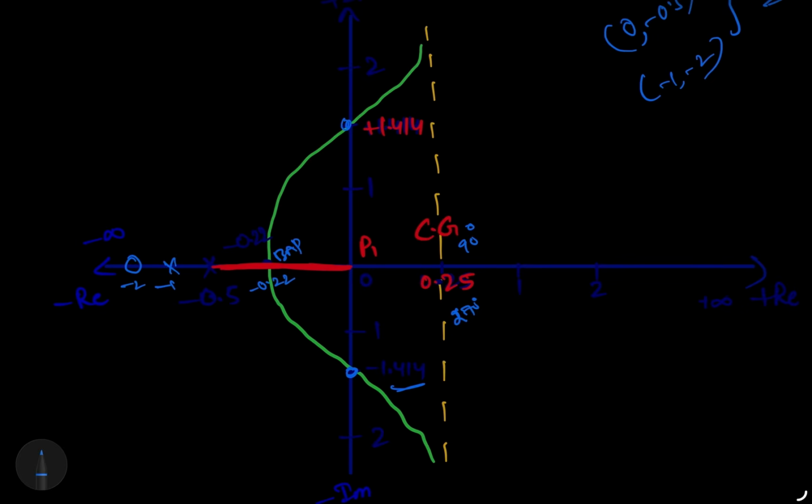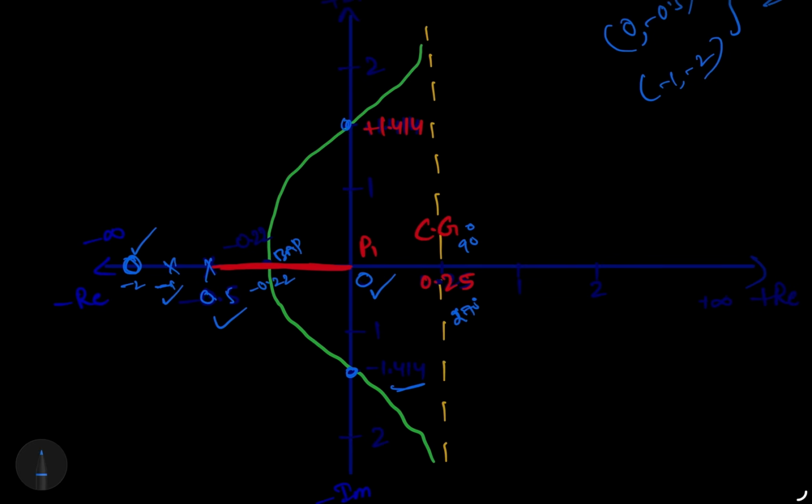The poles are at 0, minus 0.5 and minus 1, and the zero is at minus 2, which we mark with this symbol. So here we have 4 points in total.